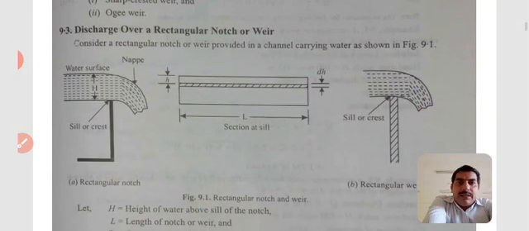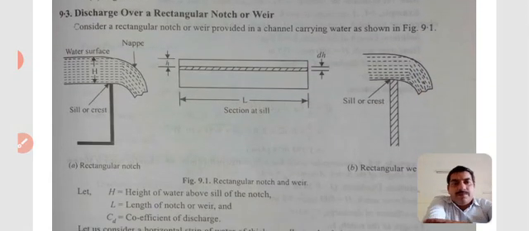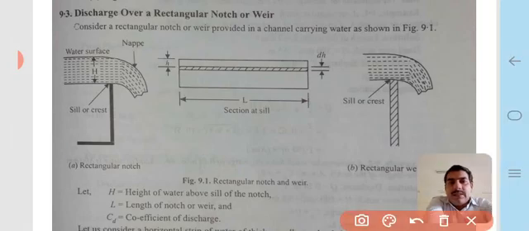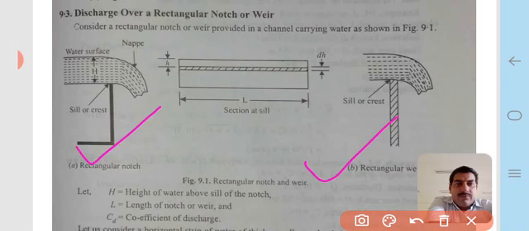Now discharge over a rectangular notch or weir. The first diagram shows the rectangular notch, and the second diagram shows the rectangular weir. So these are the two types of notch and weir shown in that diagram.